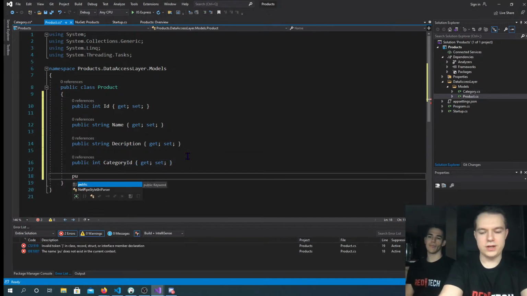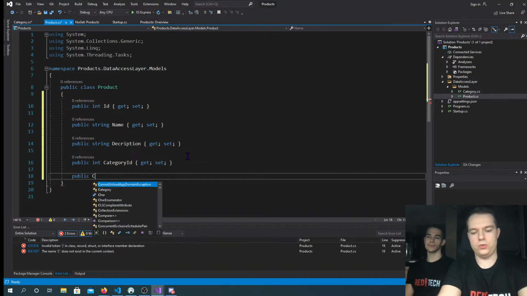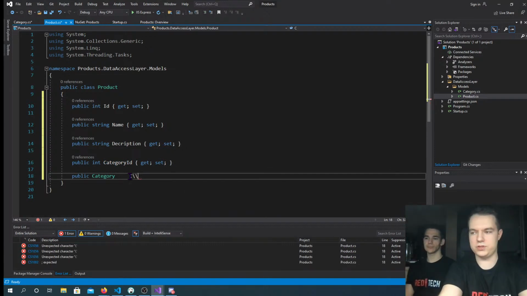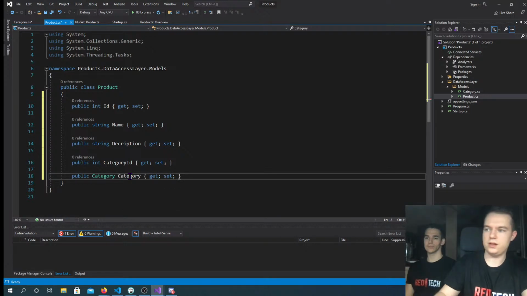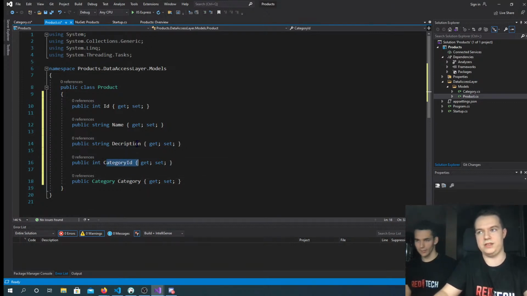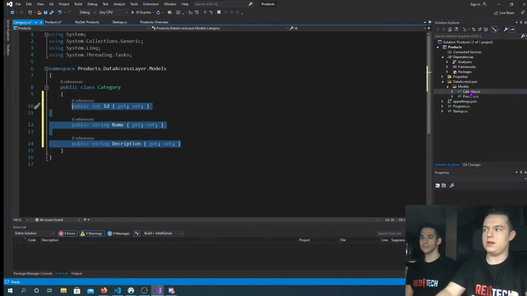Entity Framework will allow us to reference the category that has the corresponding category ID in this model itself. If we take this property that's a type of category, and it's called category, Entity Framework is going to populate it with the category that has the category ID of the corresponding product. That's the idea.